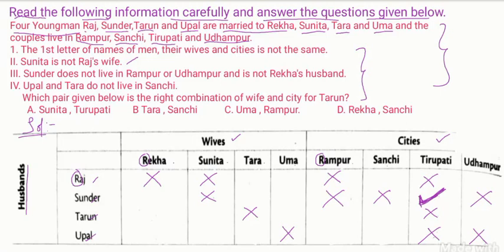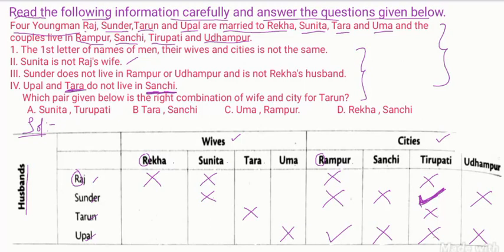Next condition, Upal and Tara do not live in Sanchi. So Upal will not live in Sanchi. Tara also is not living in Sanchi. But we can't establish a relation here, so please underline this. Further it will be useful. So Upal is not living in Sanchi, Tirupati, Udhampur. Then definitely he will live in Rampur.